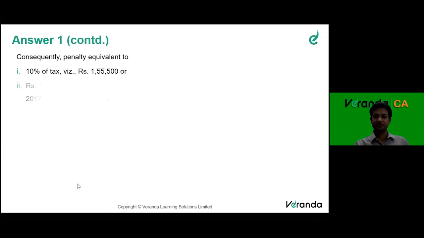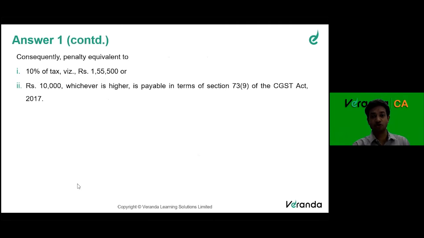How much penalty? 10% of the tax amount, or 10,000 rupees, whichever is higher, has to be paid. So 10% of 15,50,000 is 1,55,000. That amount I will have to pay as penalty.